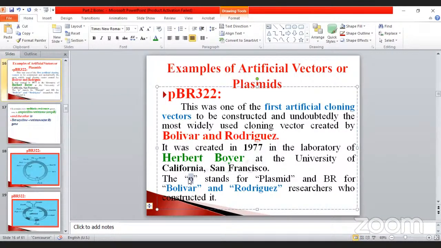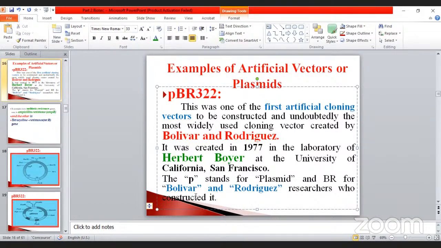Okay, denoted as like this. The P stands for plasmids and B and R are for Bolivar and Rodriguez, the researchers who constructed it. So what is that? This is the expansion. You know what about this part, they have given the expansion here.